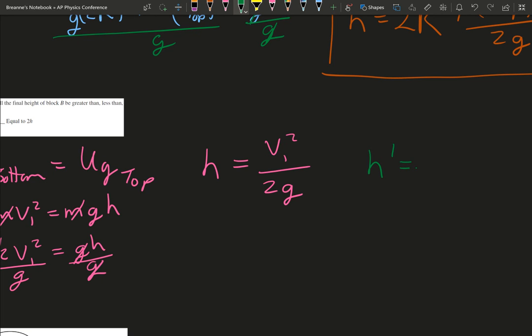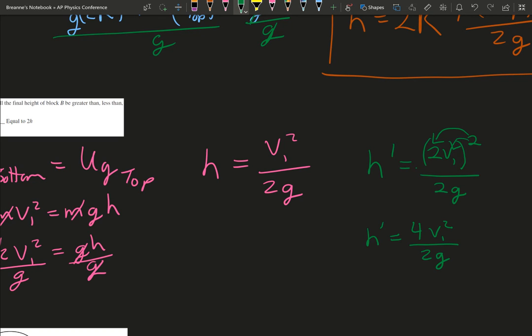And in this new h, we're doubling our velocity. Now, don't forget about the squared. This is where everyone kind of messes up. That squared has to go to the 2 and the v. So our h prime is going to end up being 4 v1 squared over 2g.